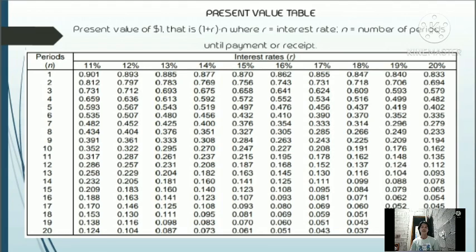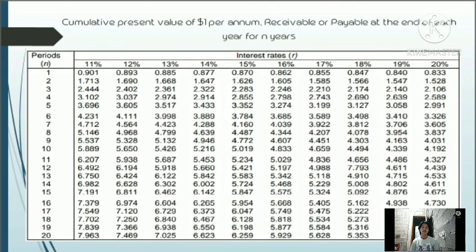To make things easier in finding the present value, you could refer to the present value table, as it is also a way of checking if we are correct. So just follow the interest rate and the periods, and as you can see, we're on the right track.